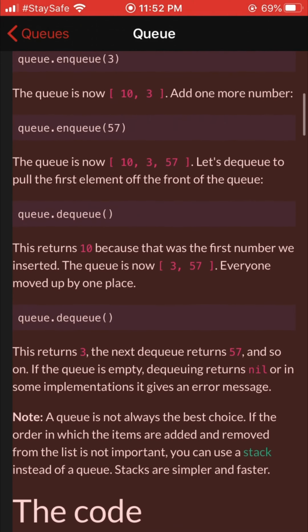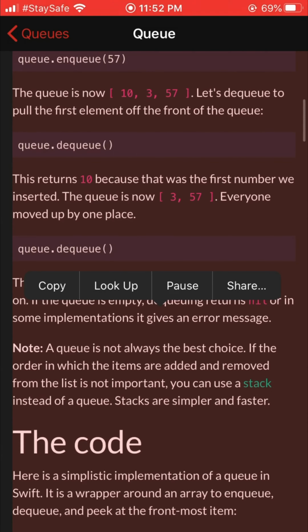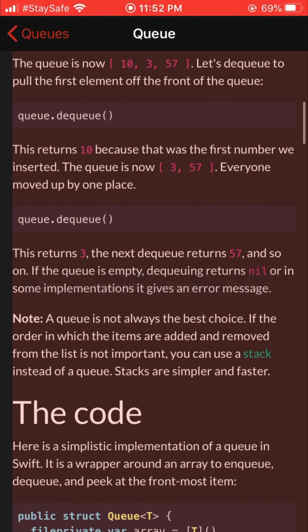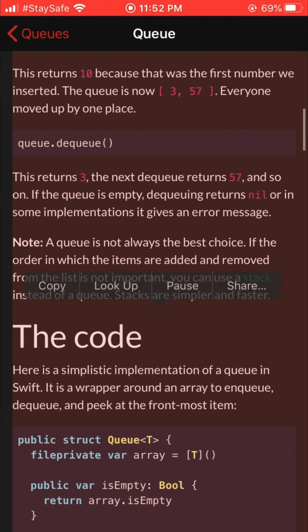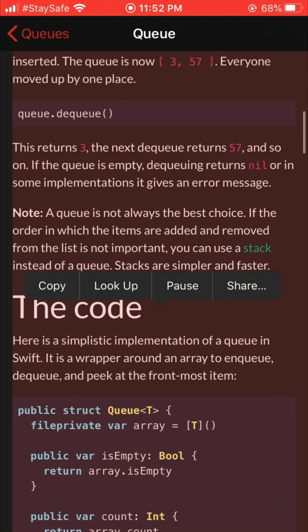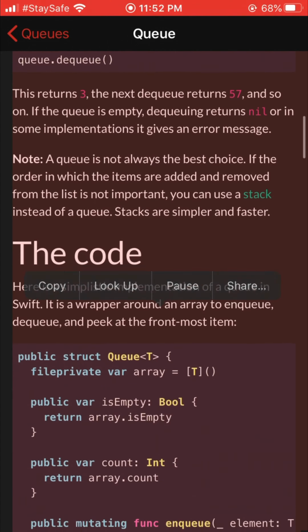Let's dequeue to pull the first element off the front of the queue. queue.dequeue(). This returns 10 because that was the first number we inserted. The queue is now 3, 57. Everyone moved up by one place. queue.dequeue(). This returns 3. The next dequeue returns 57, and so on. If the queue is empty, dequeuing returns nil, or in some implementations it gives an error message.